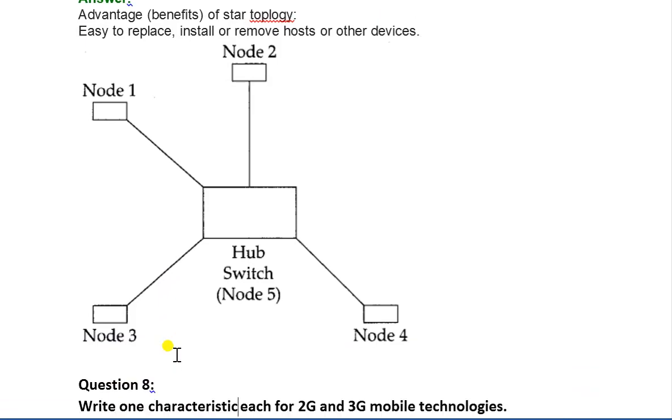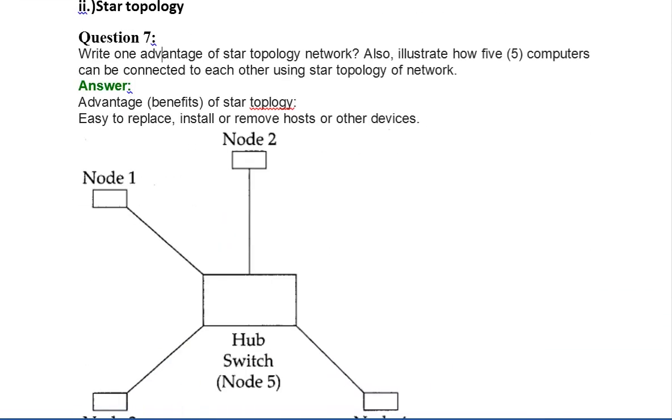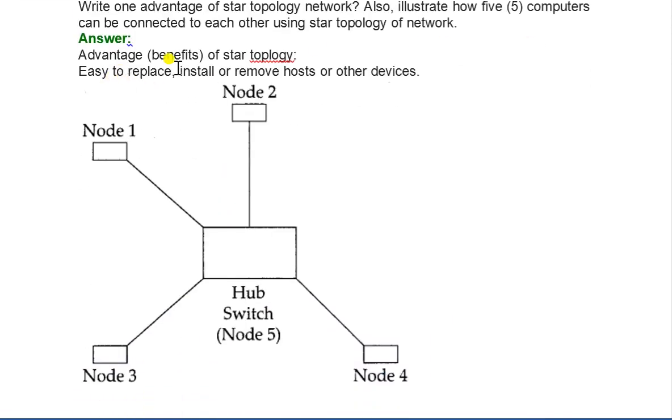Now question number 7, in this, you have to write one advantage of star topology network. Also illustrate how 5 computers can be connected to each other using star topology of network. So the answer is advantage, benefits of star topology. It is easy to replace, install or remove host or other devices. So these are the 5 computers that are connected with a hub.